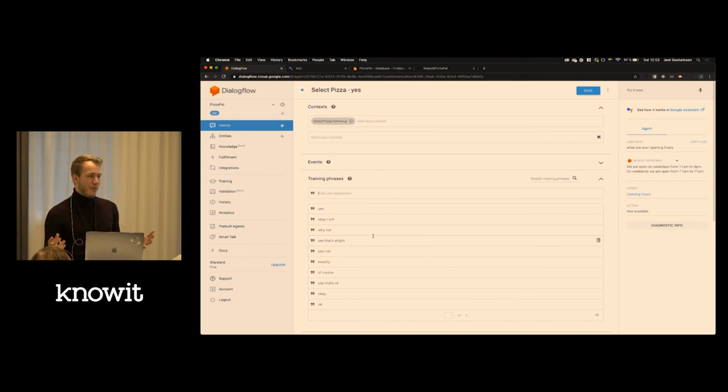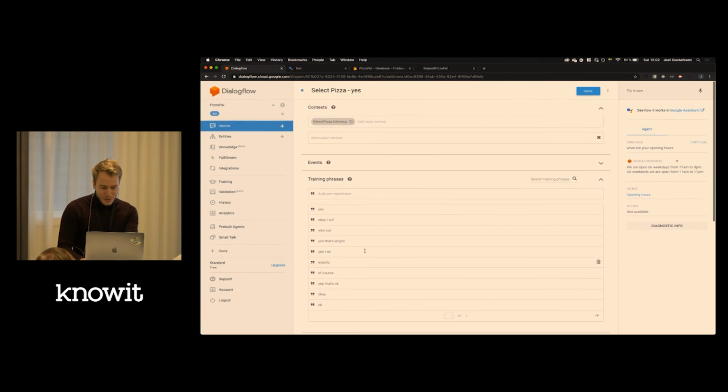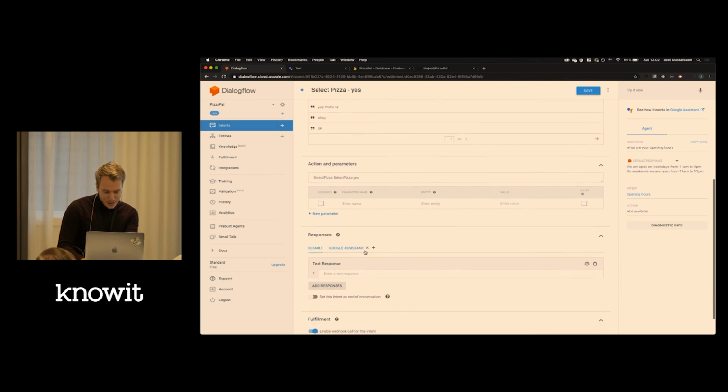And that's basically how you build more complex conversations, by adding different contexts and leading the user down different paths. And then you also have, as I mentioned before, some kind of rescue so you can go back outside and reset the context. So this is the proceed with order intent.